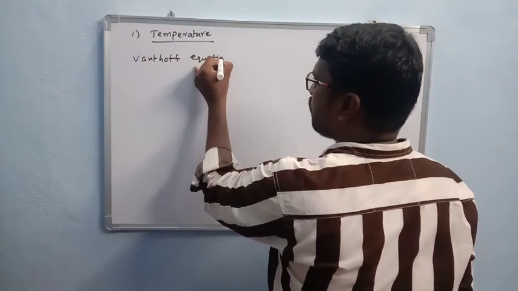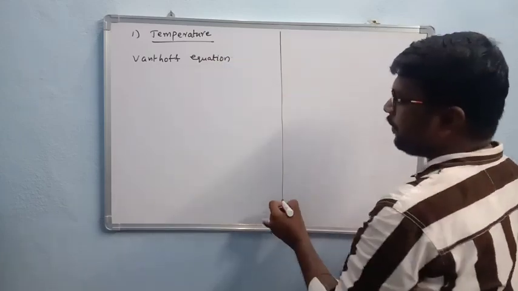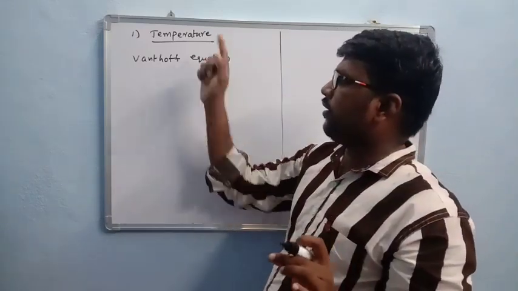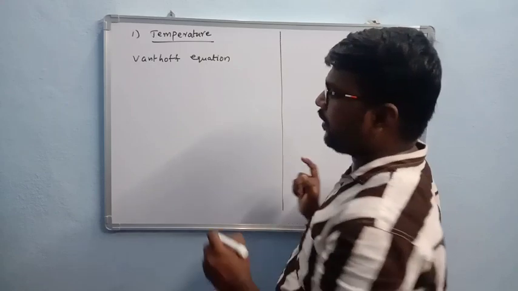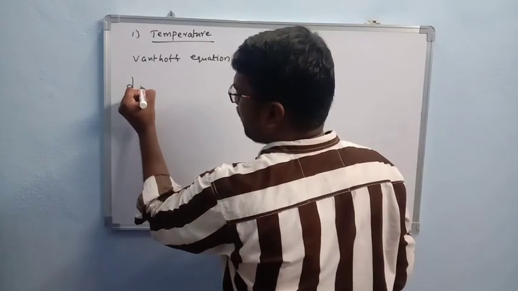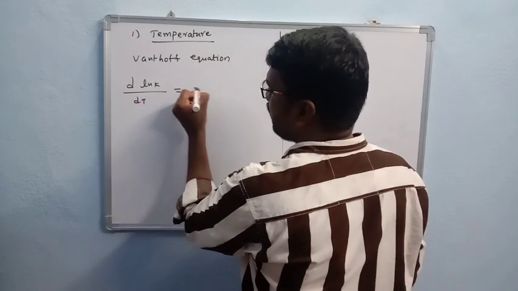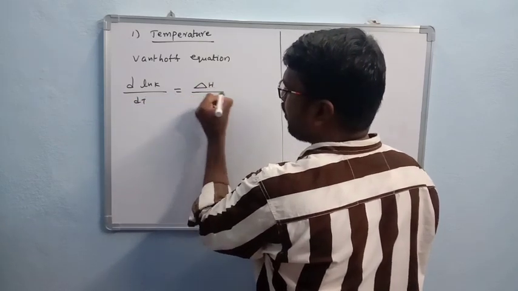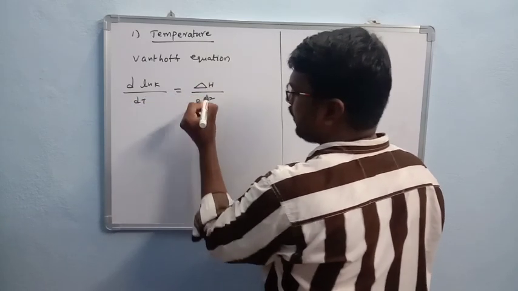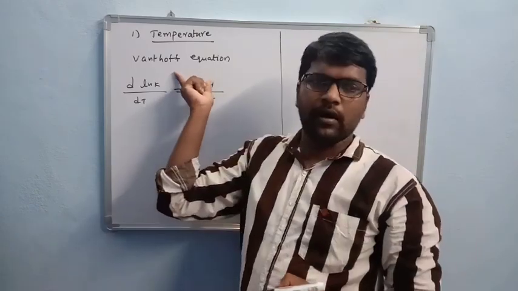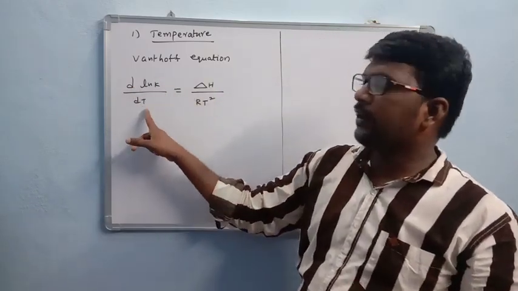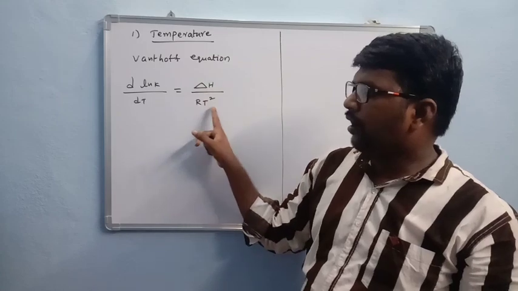Okay. So to explain the dependence of equilibrium constant on temperature, we use the van't Hoff equation. The van't Hoff equation is d of ln K by dT is equal to delta H by RT square. Okay, this is called van't Hoff equation.